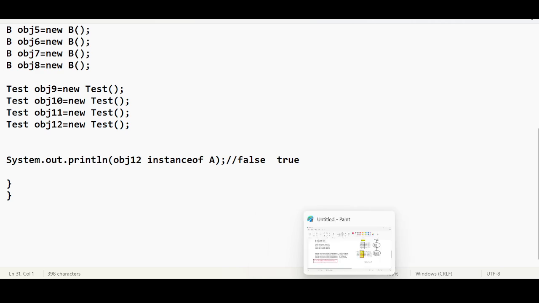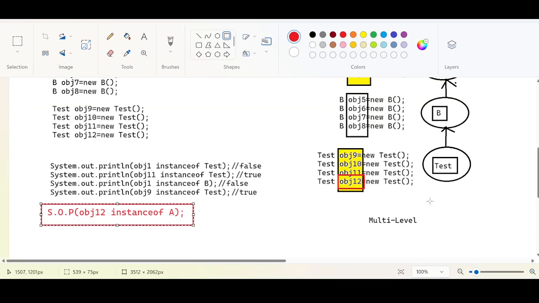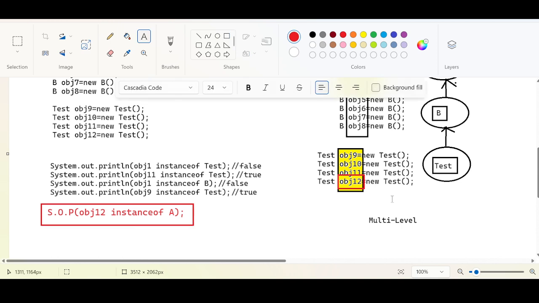No need to confuse, no need to worry. Let us understand the concept of inheritance now. When you are checking the reference variable of a child class, we are checking whether obj12 is of A type.